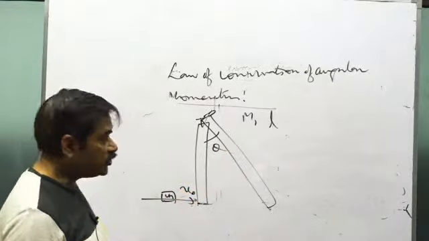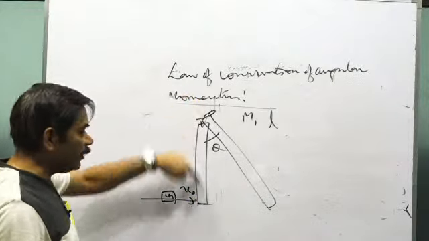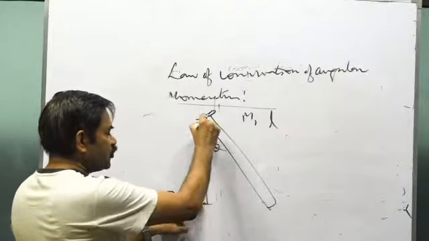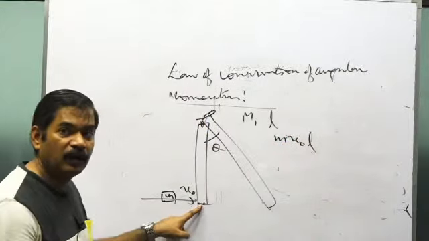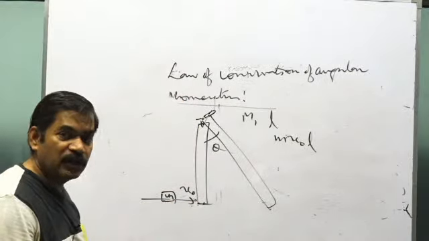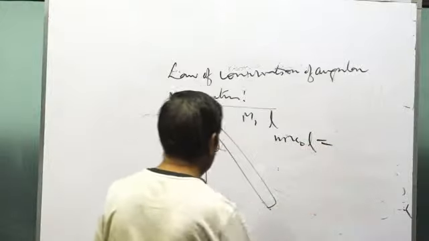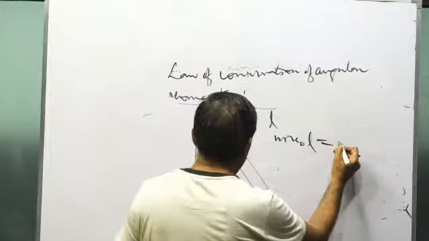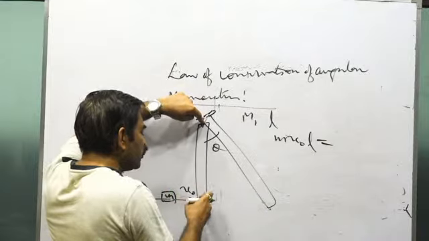Initially, the axis of rotation is fixed. If you take the block and the rod as one system, there is no external torque. So what will you do? You'll apply the law of conservation of angular momentum about this point: m v naught into L. This is the initial angular momentum of the block. Because there was no rotation in the rod initially, there is no angular momentum of the rod. So m v naught L will be equal to the angular momentum immediately after the block gets fixed with the rod, when the total body, rod plus block, starts rotating about this axis.